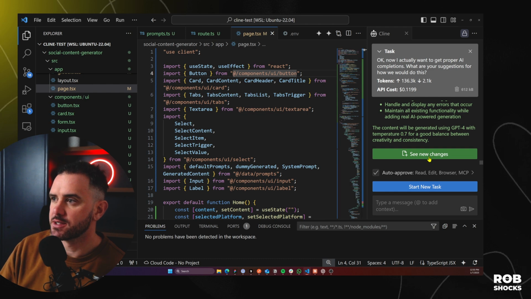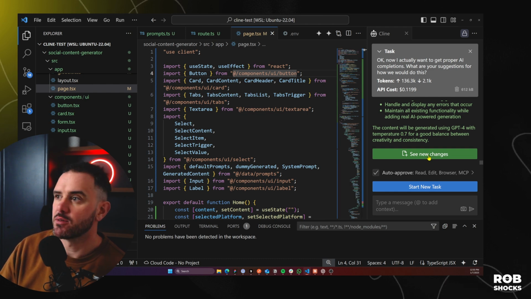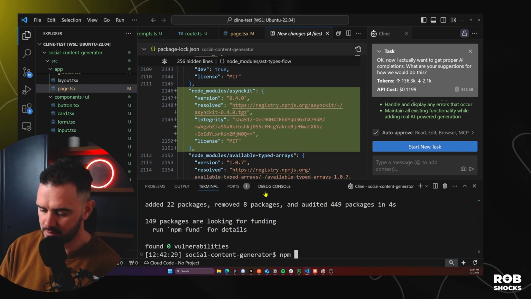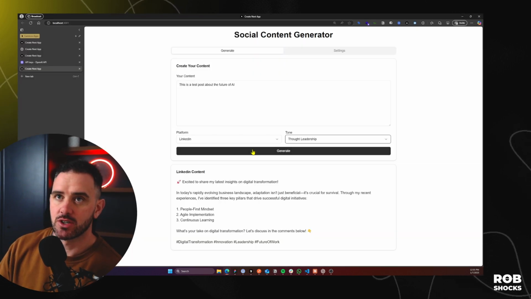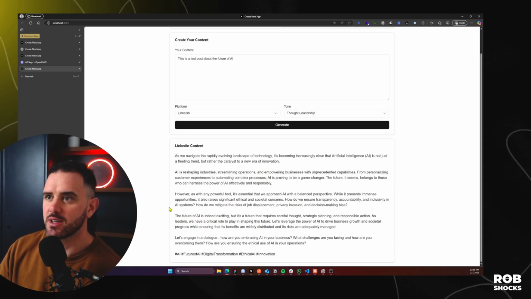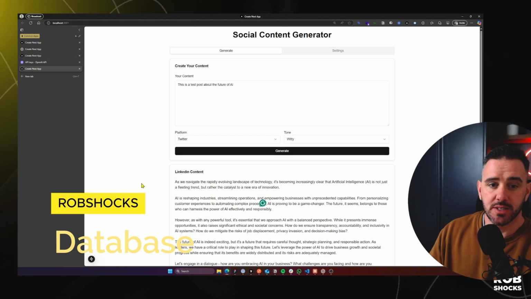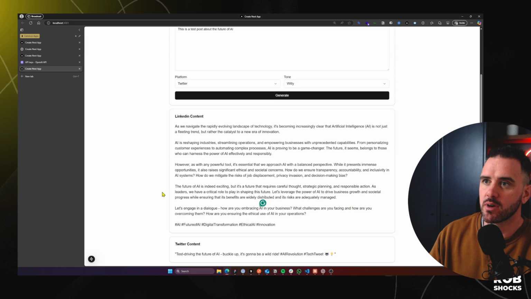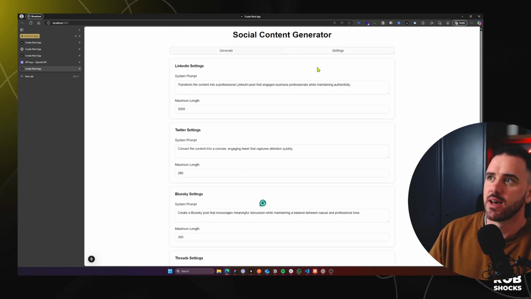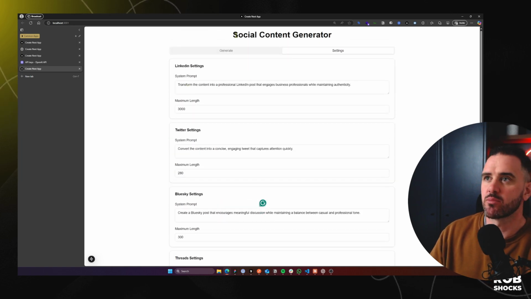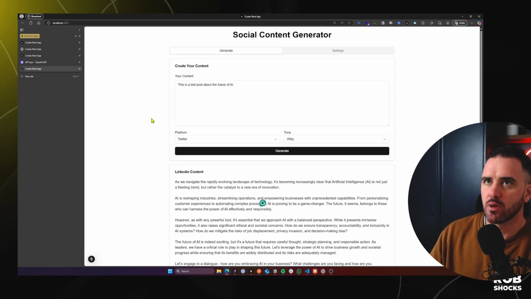I'm going to click see new changes here. See what that gets me. I haven't seen this button before. Okay, so let's run this and let's click generate and cross our fingers. Sweet. So it works. Okay, so I've got my social post generator working across being able to post to various different platforms. And then I've got my settings where I can change the system prompts, which is pretty cool.